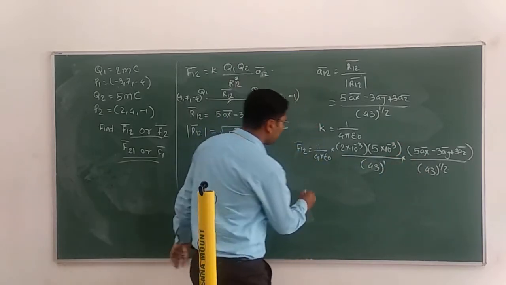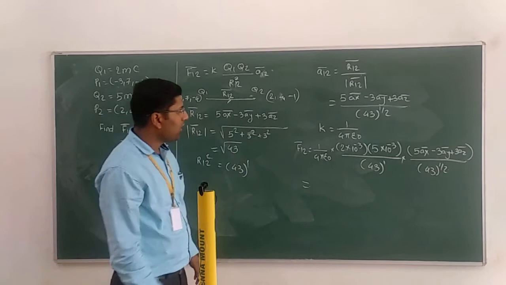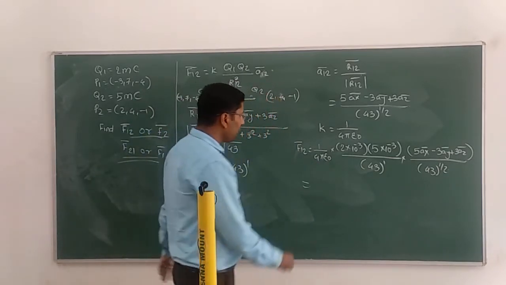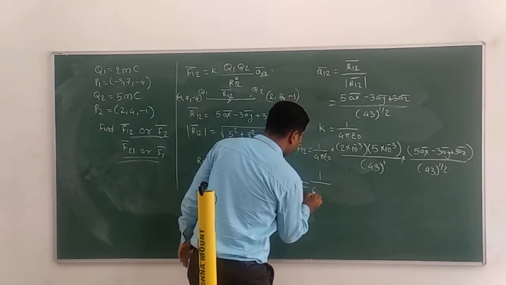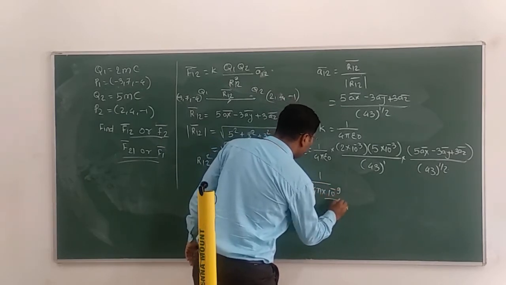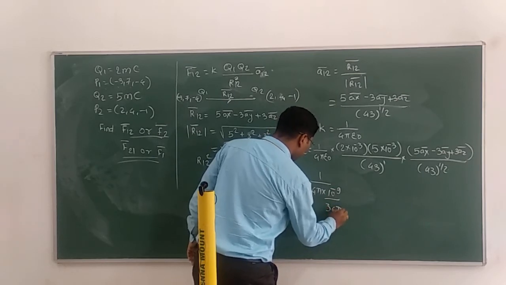So what is the epsilon 0 value? Epsilon 0 value is 10 raised to minus 9 divided by 36 pi.